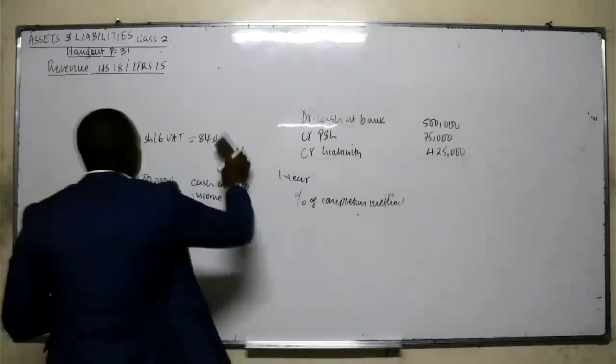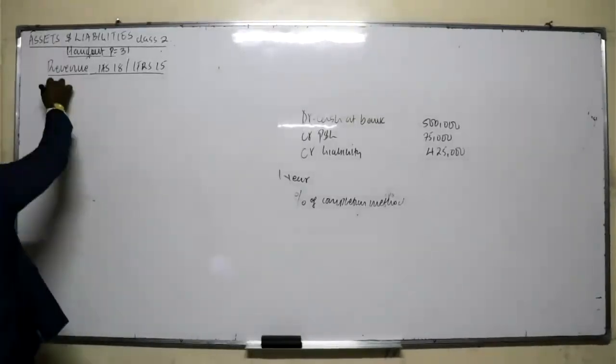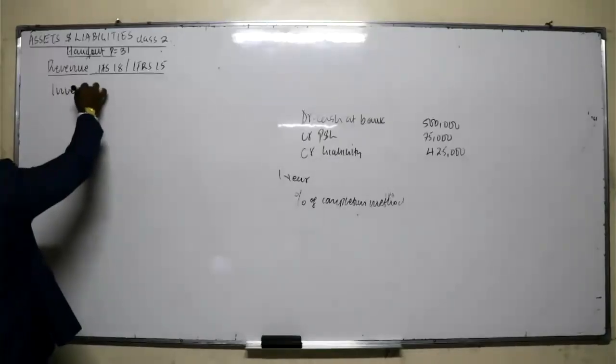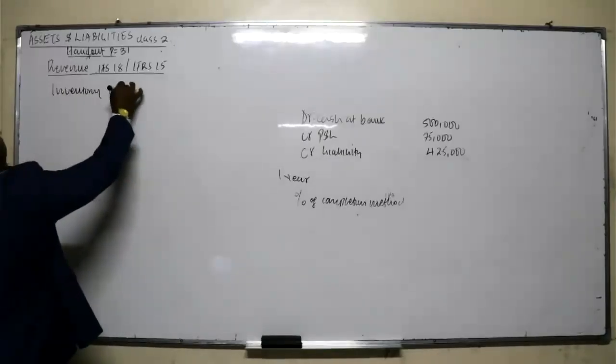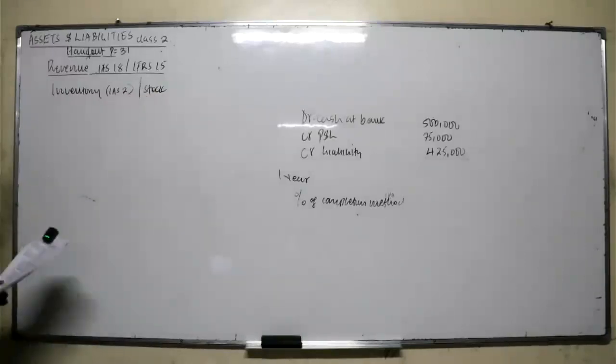But now we look at IAS 2. IAS 2 is all about inventory. Inventory is what you call the stock. So that's under IAS 2. What is inventory? Don't tell me stock. What is inventory?